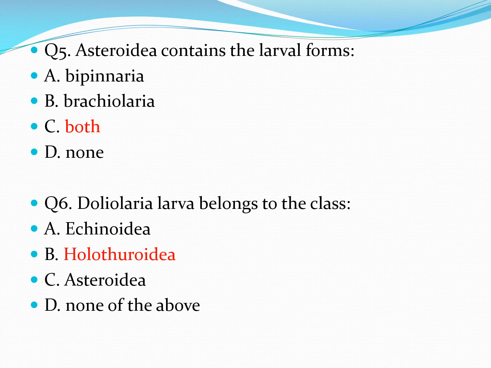Next question is, Doliolaria larva belongs to the class. Option A is Echinoidea, B is Holothuroidea, C is Asteroidea, and D is none of the above. So answer is Holothuroidea. Doliolaria is a larval form of the class Holothuroidea.